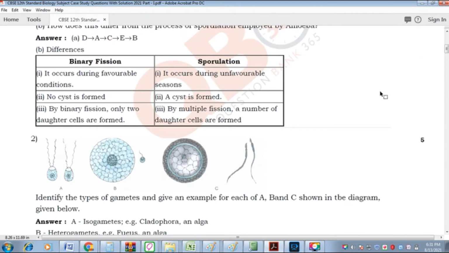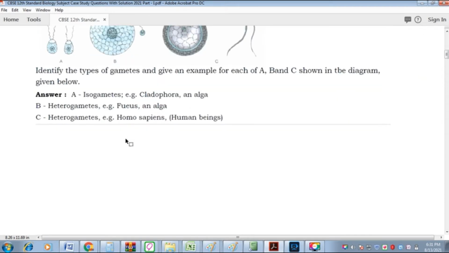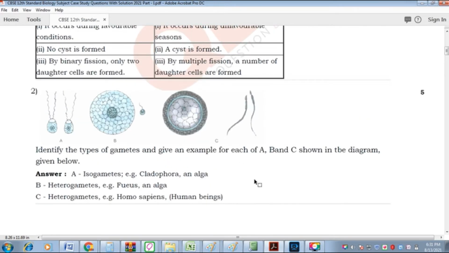The second question is the same, they are giving some images. Using that image, they are asking A, B, C, but only one question: identify the types of gametes and give an example for each of A, B and C in the shown diagram. So using that A, B, C diagram, you have to answer. This is the kind of case study question in the biology subject.